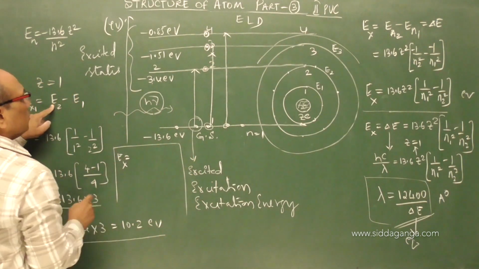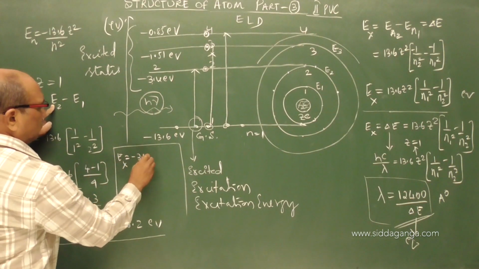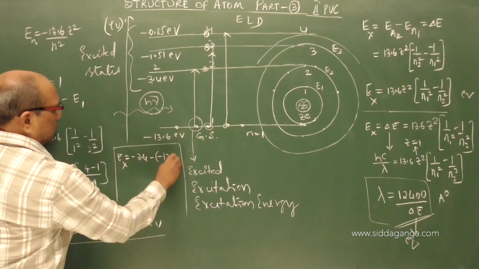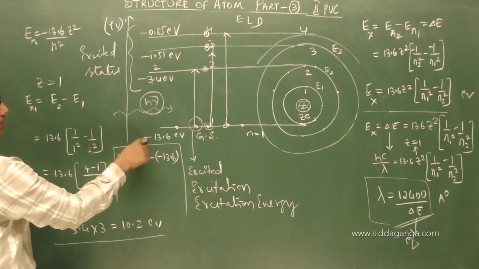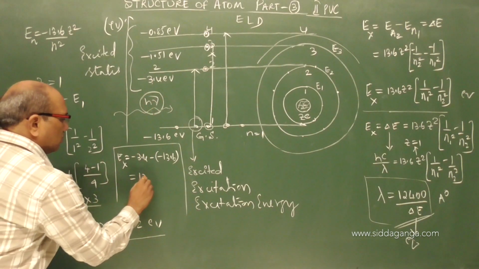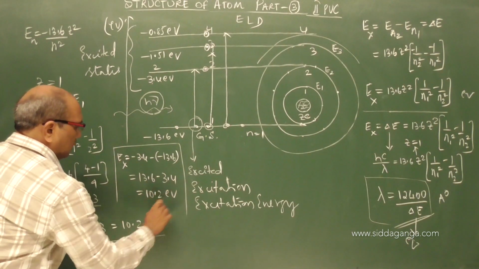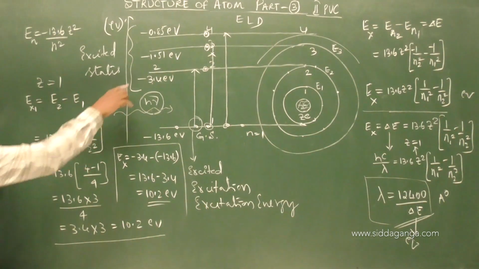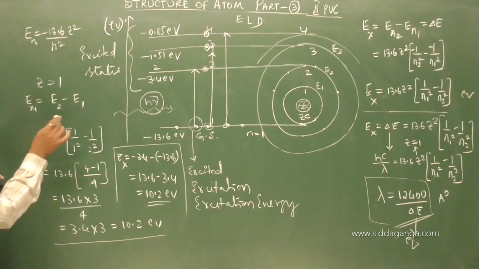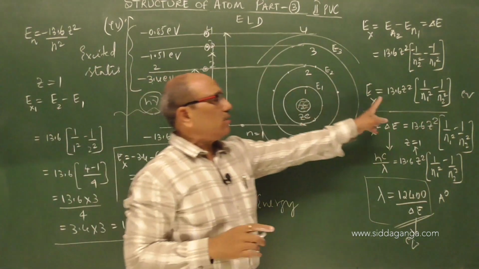Excitation energy is E2 minus E1, which is minus 3.4 minus of minus 13.6. If you did 13.6 minus 3.4, that is 10.2 eV. It is nothing but the same. If you know this, we can substitute. Otherwise, this is the general equation I showed here.